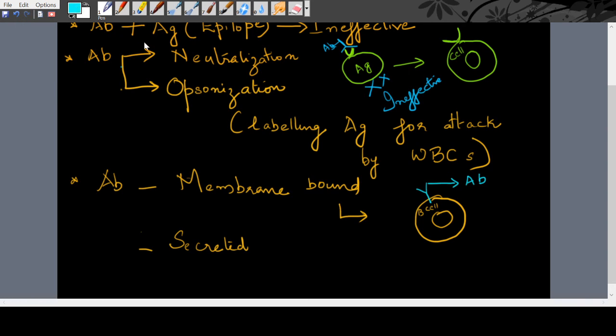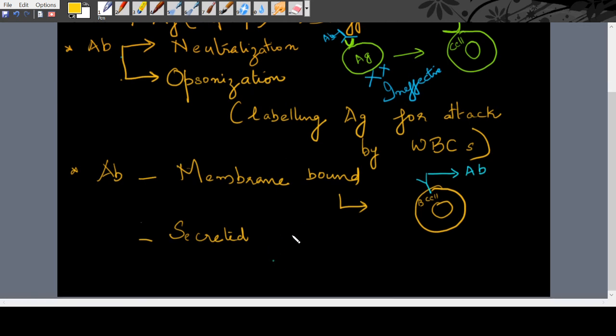Whereas the other type, the free antibody or secreted one, is secreted by mature plasma cells. So these are the mature plasma cells, plasma B cells. They secrete antibody into the body fluid.